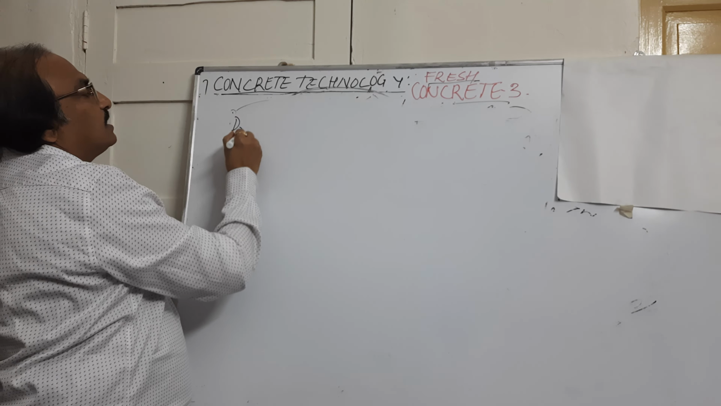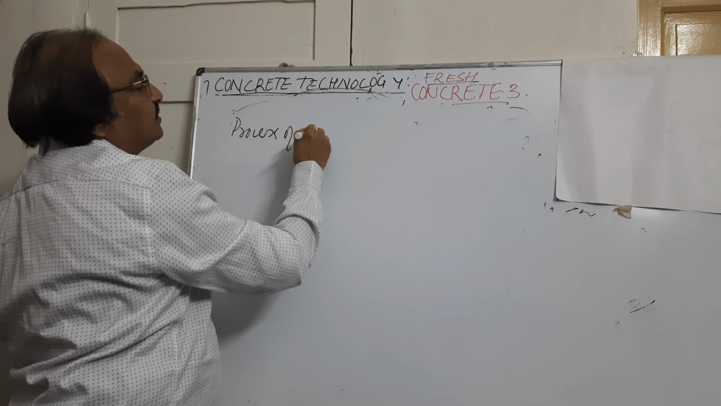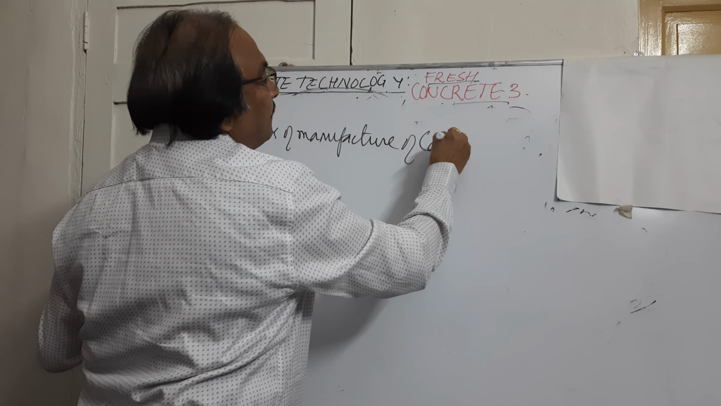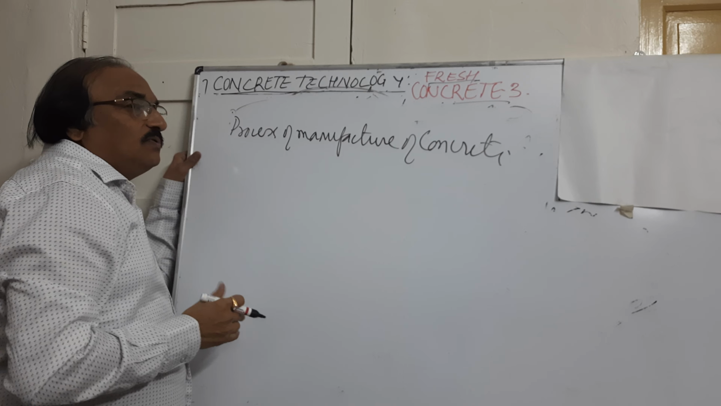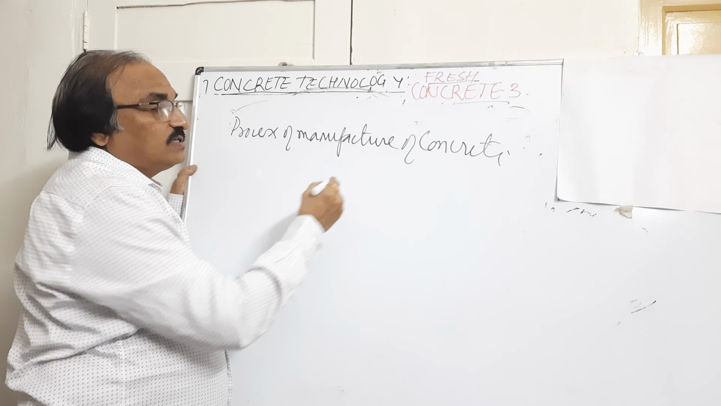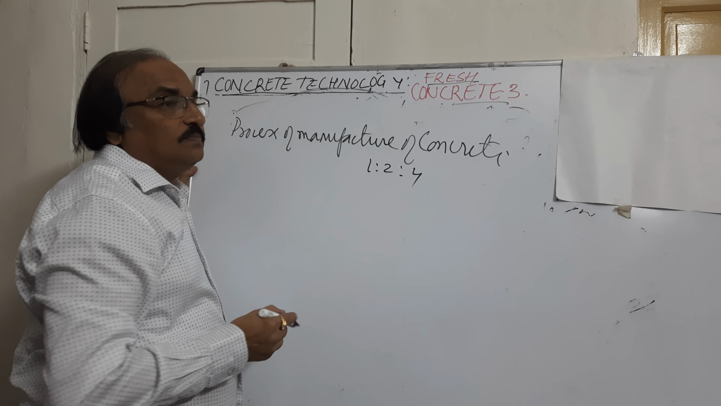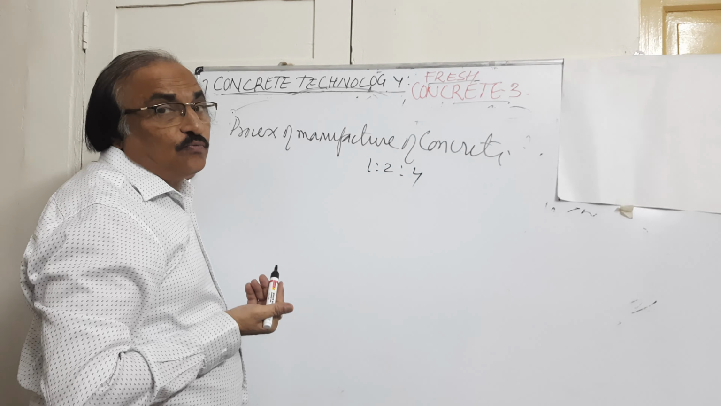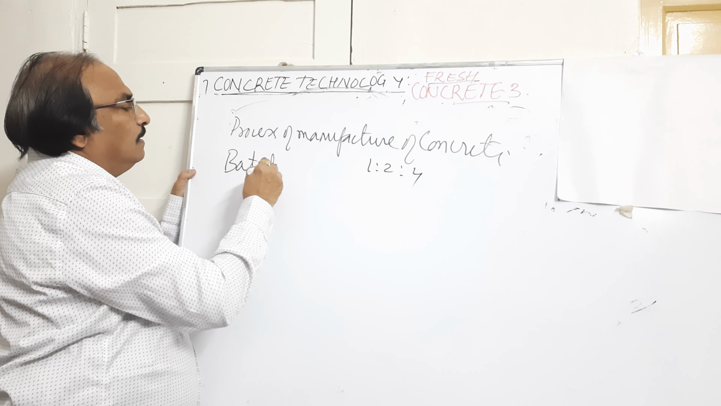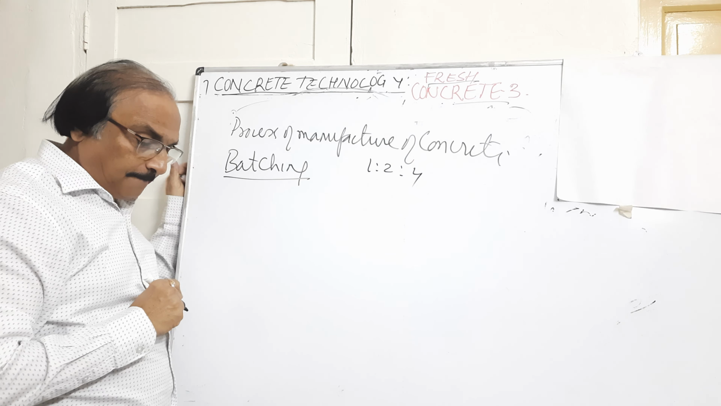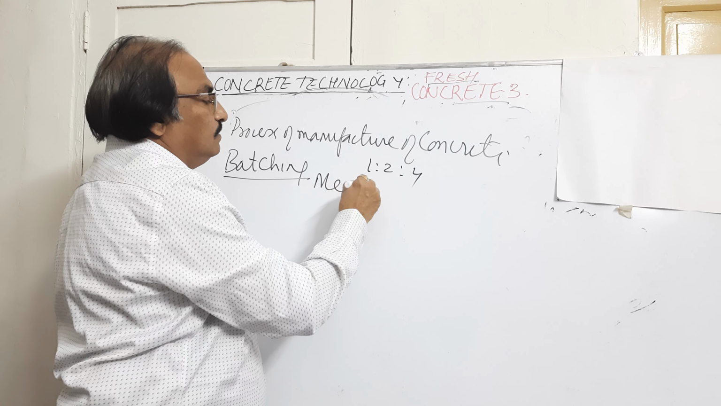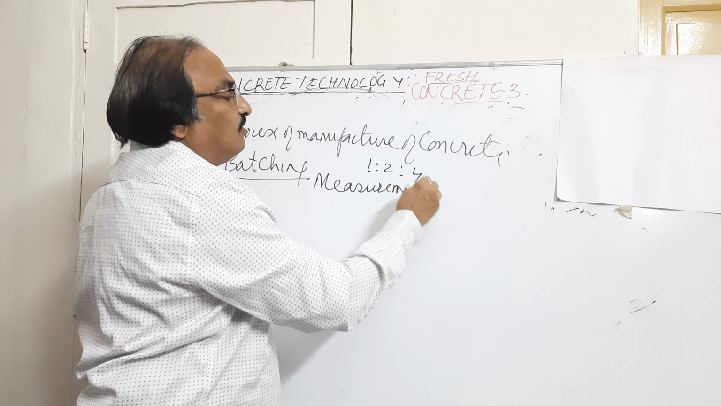Now we will see the process of manufacture of concrete. So how will we make concrete? We have seen the mixture of cement, sand, aggregate and water. Now we have fixed the proportion 1:2:4, whether by volume or by weight. So here we have what we call batching. Batching is nothing but measurement of materials.